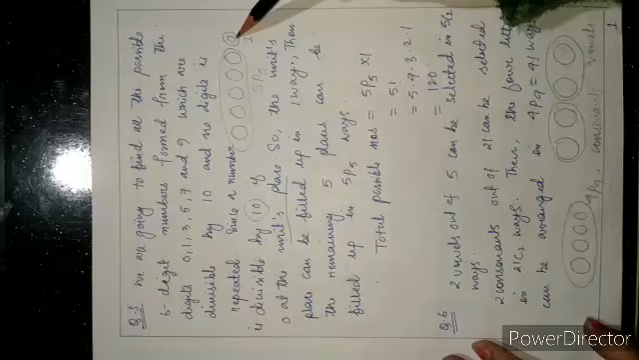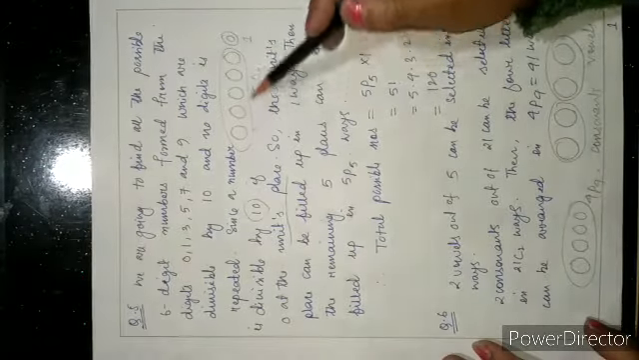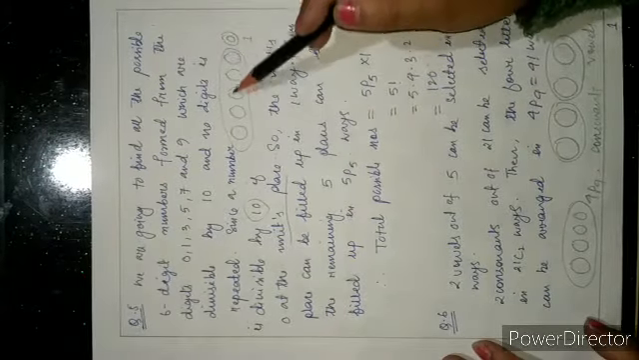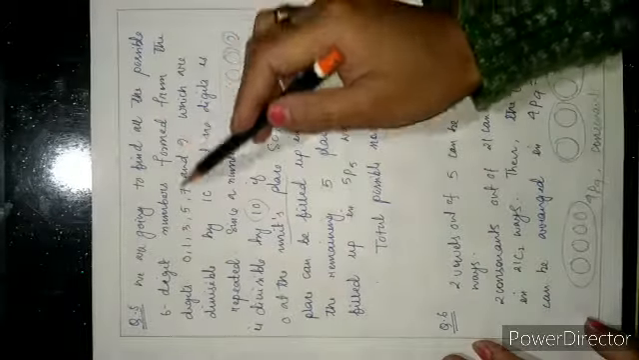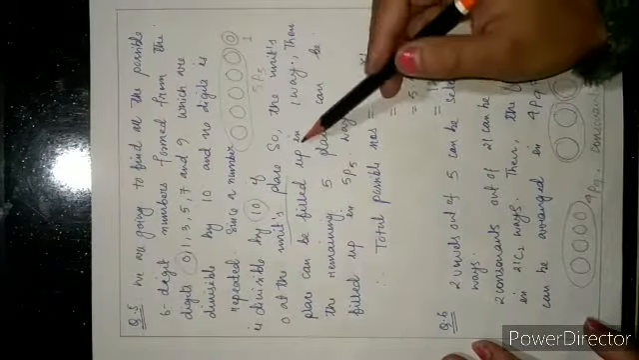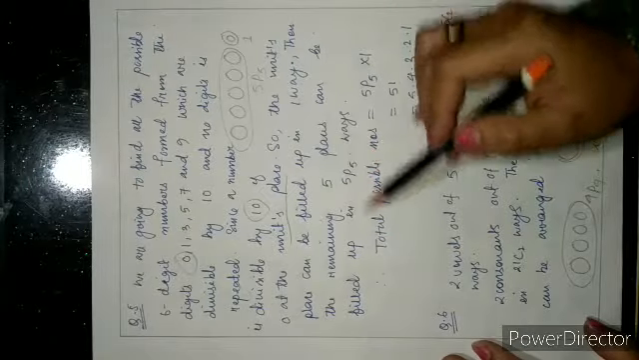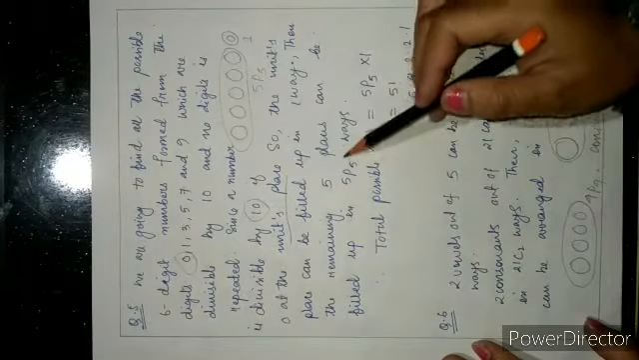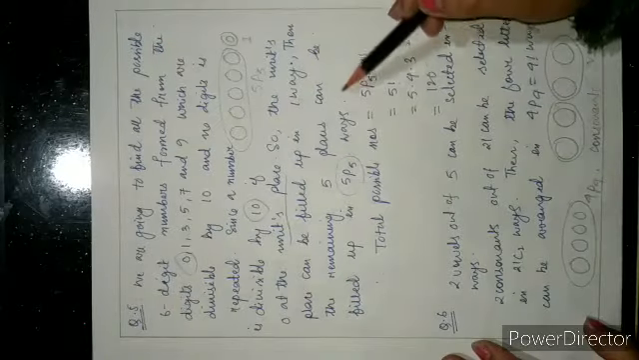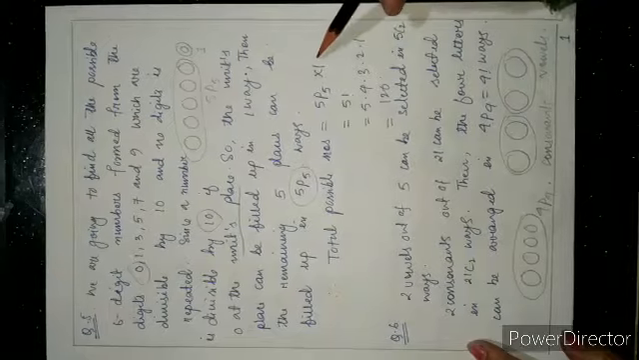Then the remaining 5 places can be filled up with the remaining digits, since 0 has been used, so the remaining 5 places can be filled in 5P5 ways. And therefore the possible number of ways, by the multiplication principle,